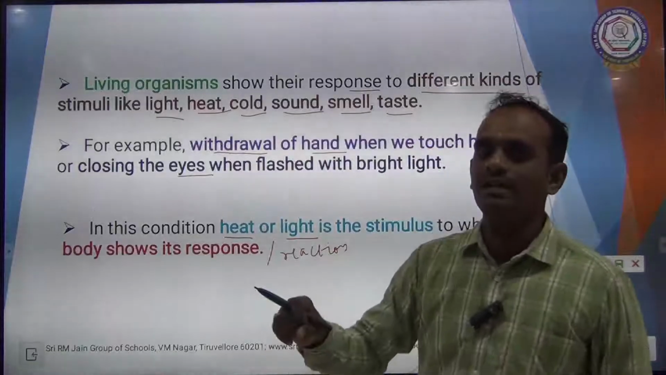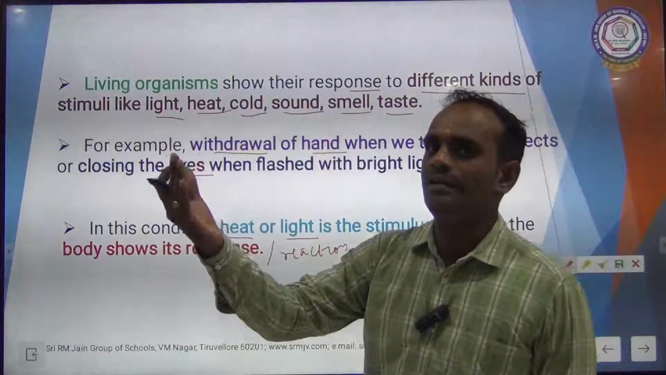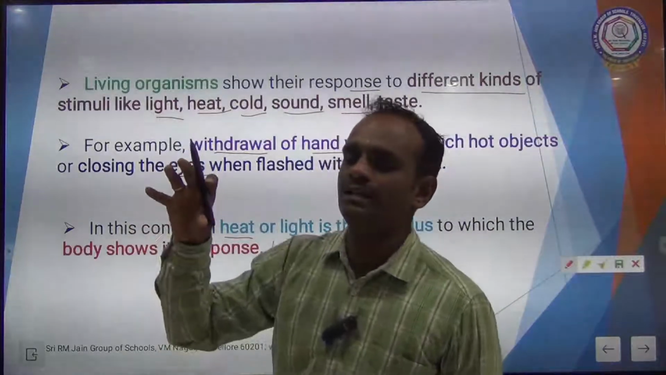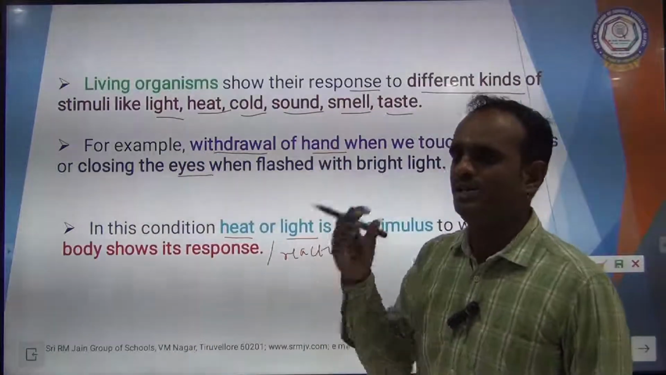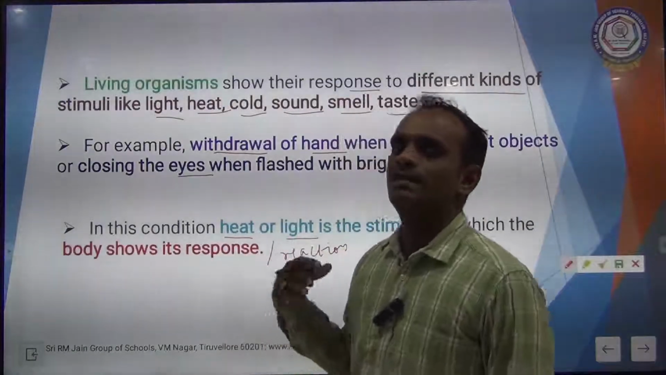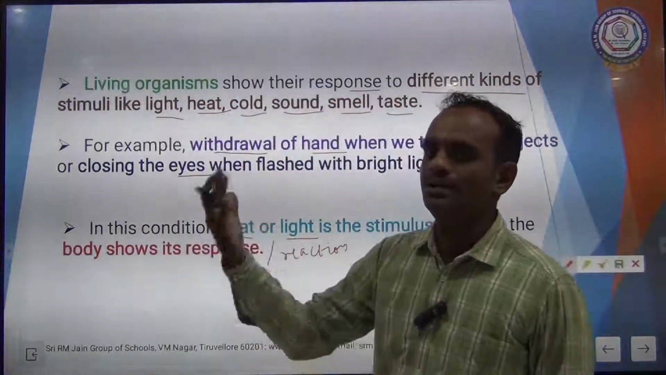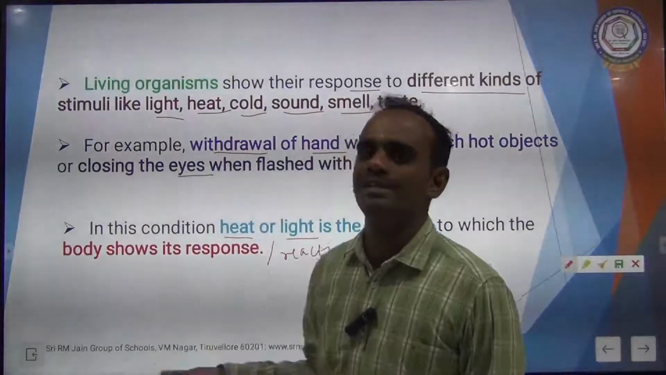If you are driving a bike and in the opposite direction a big vehicle blows its high light, heavy light, suddenly you close your eyelids, that is the response. So what is the stimulus here? The light source is the stimulus, and due to that stimulus your body responds. Clear children?